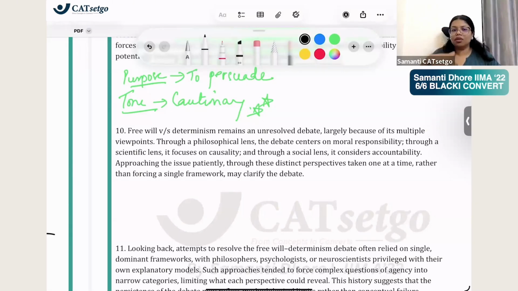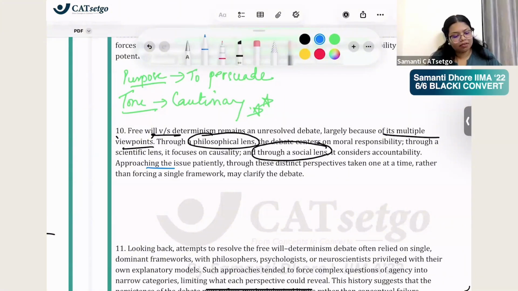They're exploring. See, we can look at something from multiple viewpoints. Through this lens, it is XYZ. Through another lens, it is XYZ. Look at the end. The end beautifully says we have to view this patiently. Look at different distinctive purposes. Then maybe the debate will be clarified. The 'may' word, I had highlighted it, right? It is a classic example of exploring something.